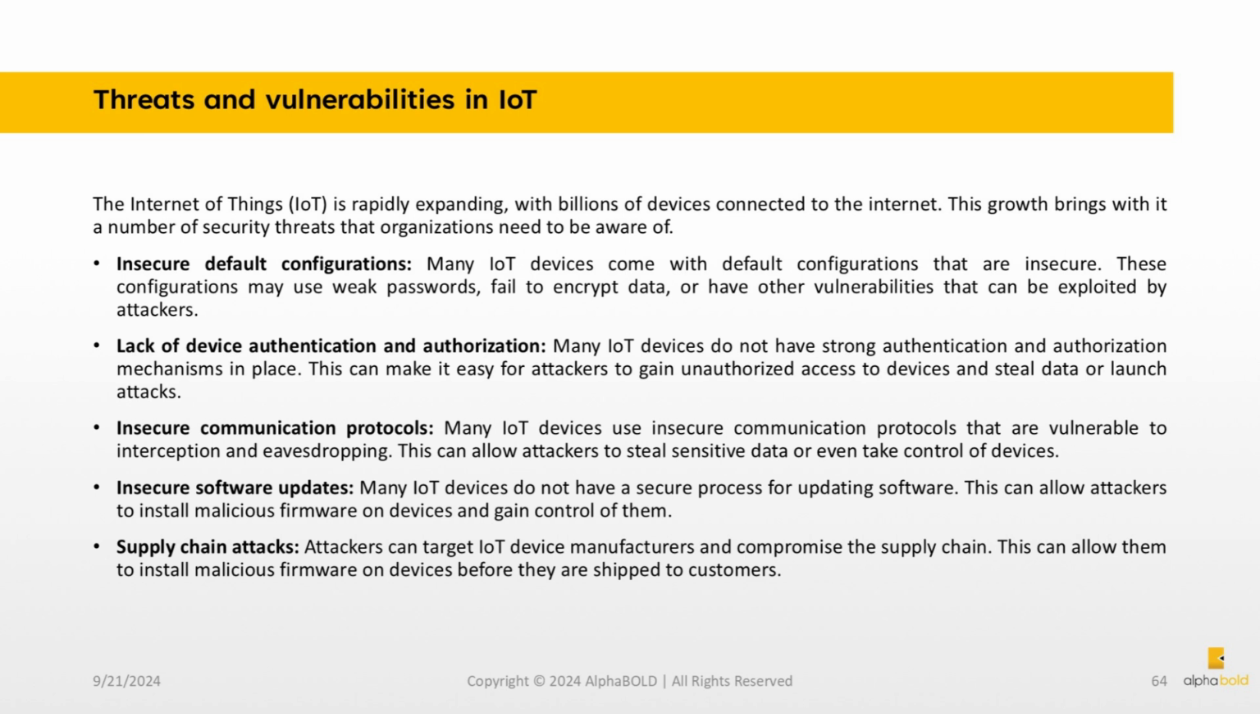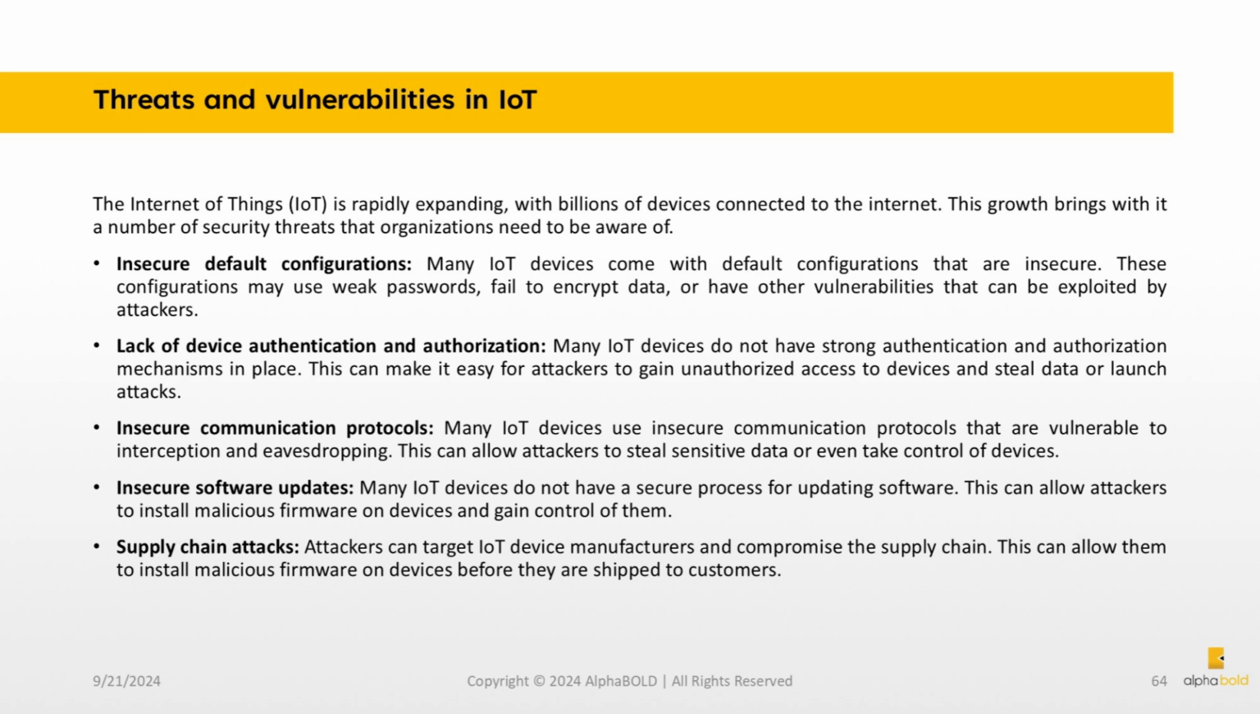Insecure default configurations. Many IoT devices come with default configurations that are insecure. These configurations may use weak passwords, fail to encrypt data, or have other vulnerabilities that can be exploited by attackers. Lack of device authentication and authorization. Many IoT devices do not have strong authentication and authorization mechanisms in place. This can make it easy for attackers to gain unauthorized access to devices and steal data or launch attacks.